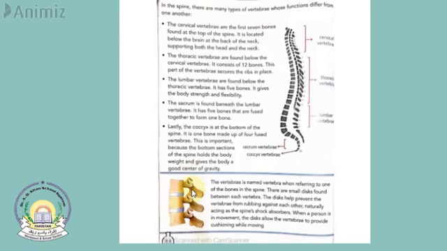If there was no disc in between these vertebrae, then they would collide with each other, they would slide against each other. So in order to stop this, Allah Almighty has made these discs in between each vertebra. As you can see in this picture, these are the discs, and these are 3 vertebrae, and they cannot rub against each other because of these discs.